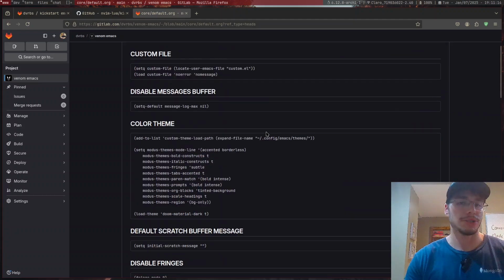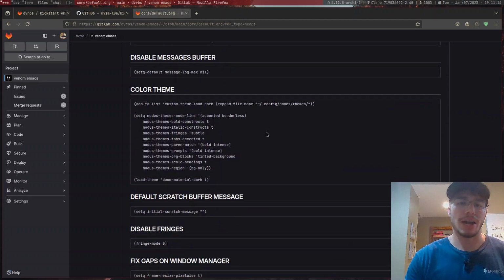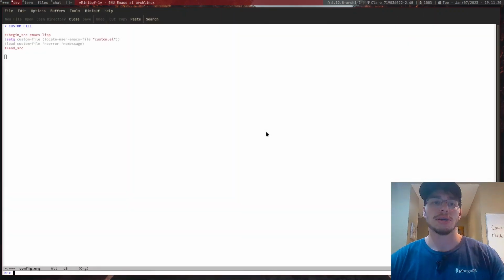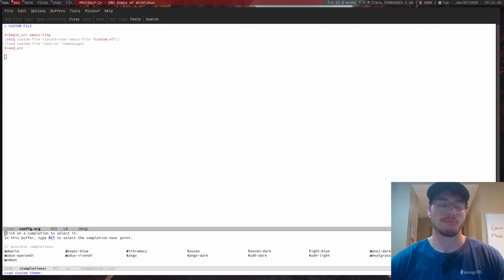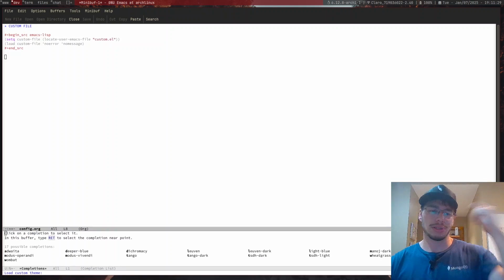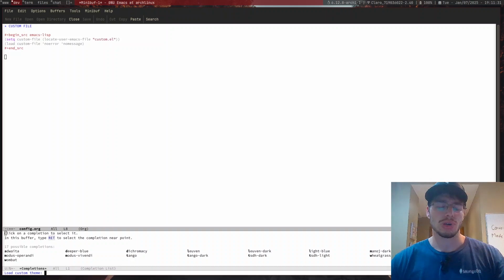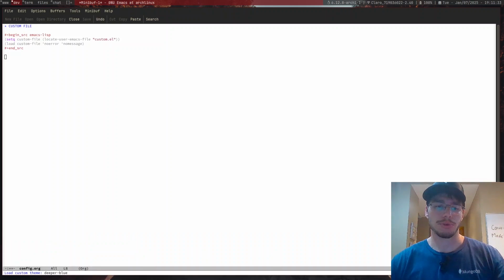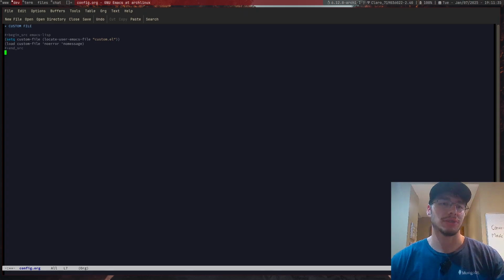Color theming. I'm not going to change the color theme now. I should probably just do this the old-fashioned way, or if I'm going to do this, I will probably need to load the themes that come available prior to doing anything. I do remember something like a white, deeper blue maybe, right? Just so that I can not kill my eyes. I can probably just use this for a moment.